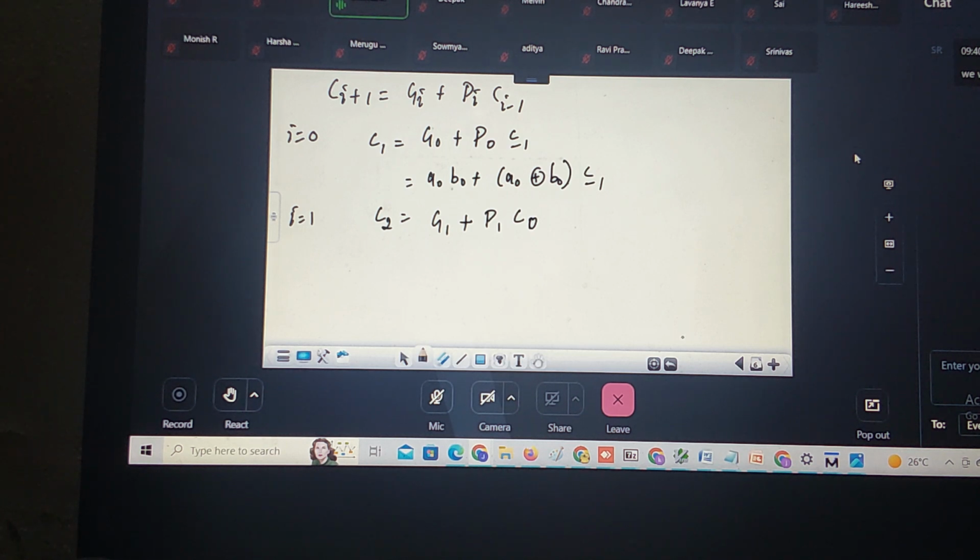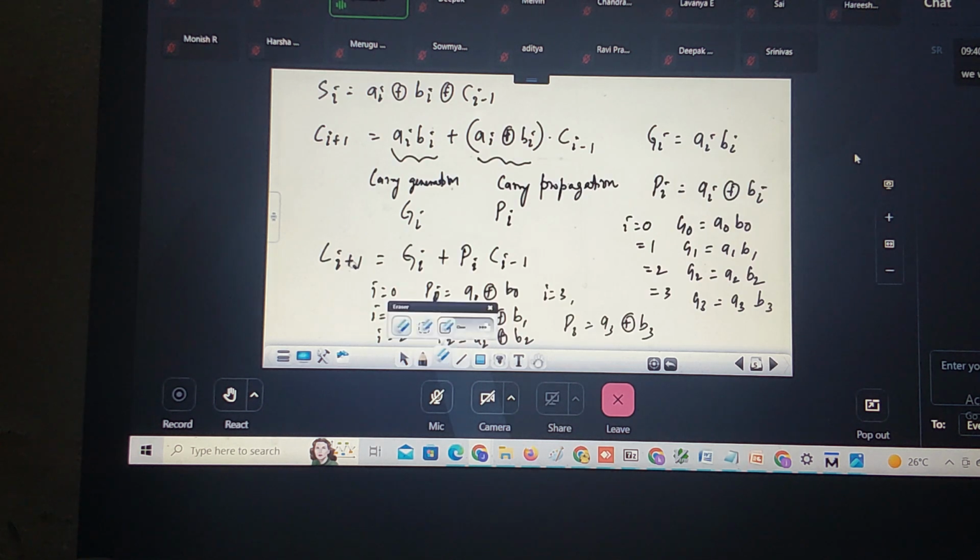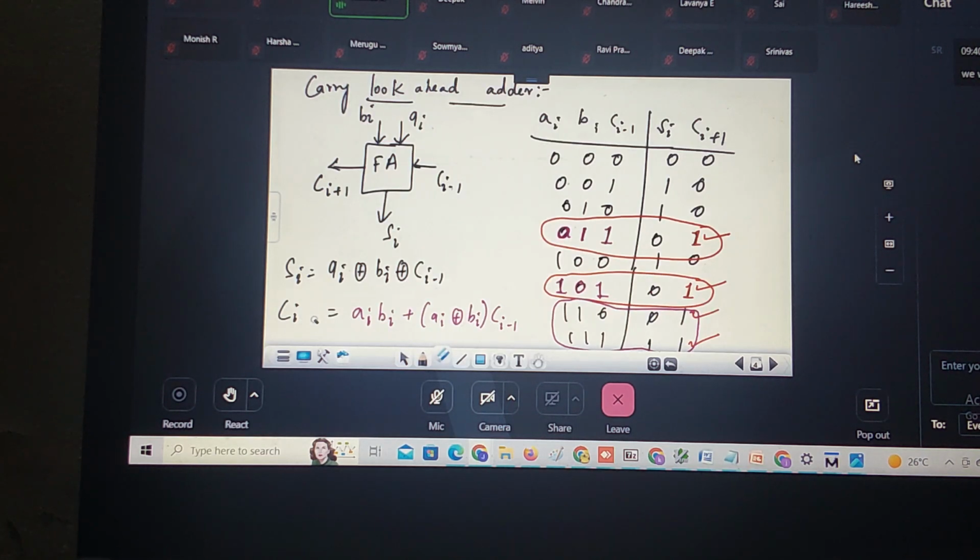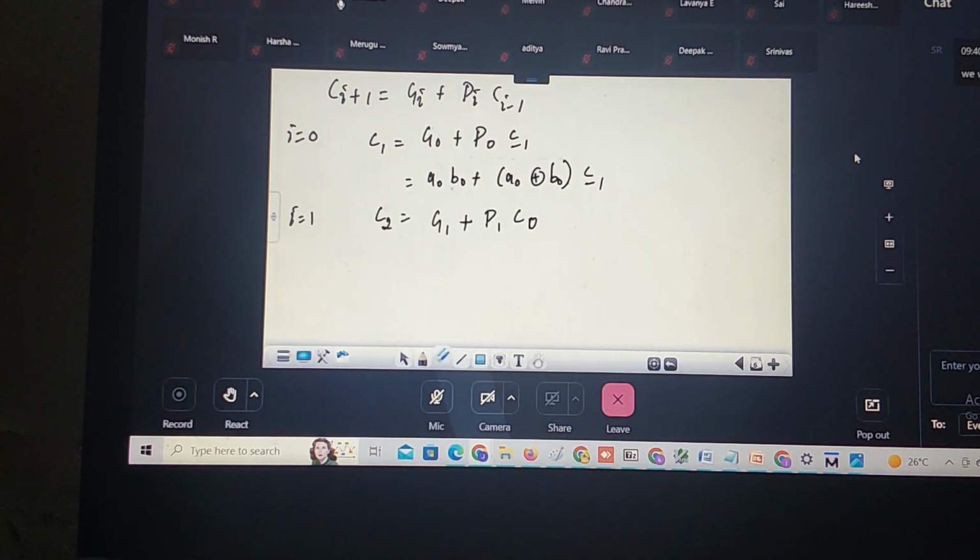The mistake I did here is that this is nothing but Ci, not Ci plus 1. This is Ci minus 1, which is coming from the previous stage. This is nothing but what? Ci. You take this as Ci. This is Ci, and here also this is Ci. Now it is coming to this equation. This is Ci. When i is equal to 0, now this becomes what? 0. C0 is G naught plus P naught, C minus 1. Already I know what C minus 1 is.